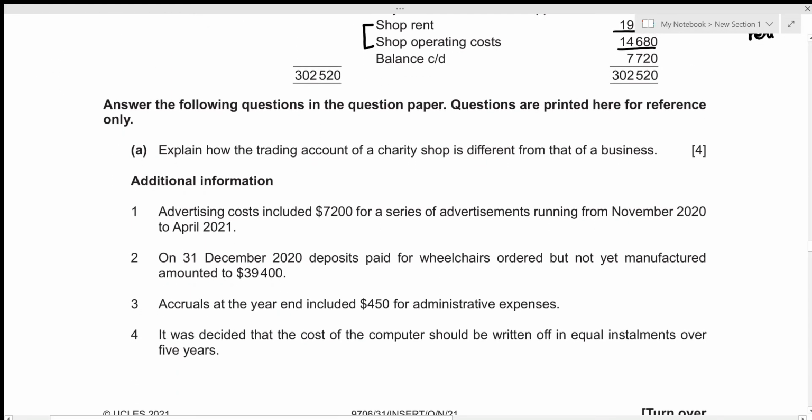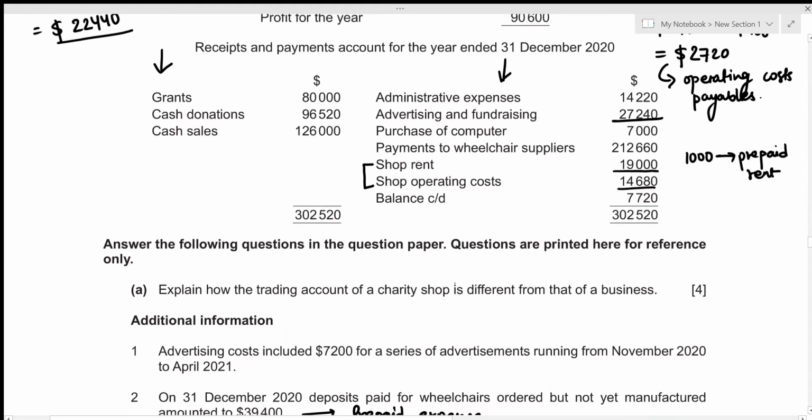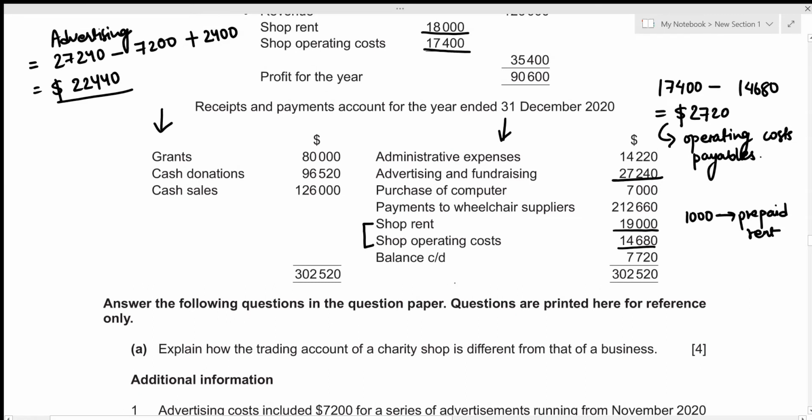On 31st December 2020, deposits paid for wheelchairs ordered but not yet manufactured amounted to 39,400. So we can just term it as a prepaid expense, because these wheelchairs have not been manufactured yet but will be manufactured next year, right? So this is actually a payment relating to the expenses of next year. So we do not need to include this in our income and expenditure account for this particular year.